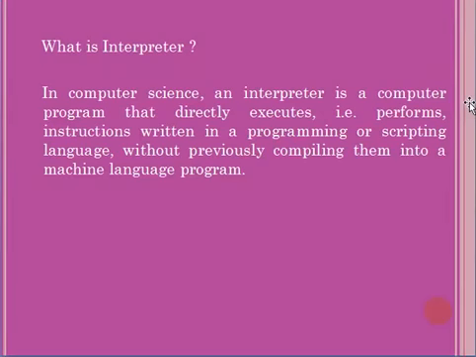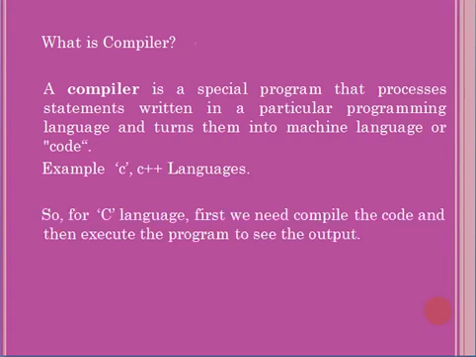The very first question asked is, what is an interpreter? In computer science, an interpreter is a computer program that directly executes, that is performs, instructions written in a programming or scripting language, without previously compiling them into a machine language program. That means you have written a program using a language. If you want to see the output of the program, you need not compile it. Directly you can execute it. That is called an interpreter.